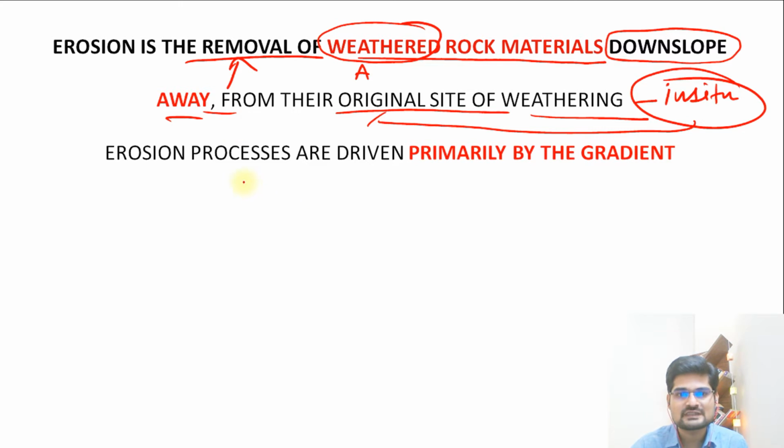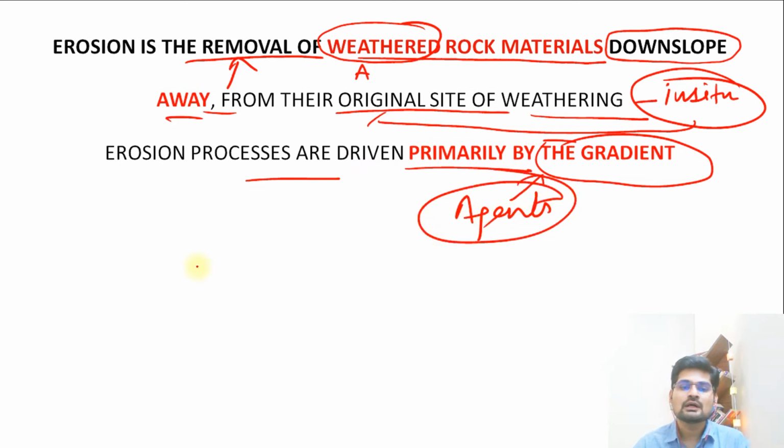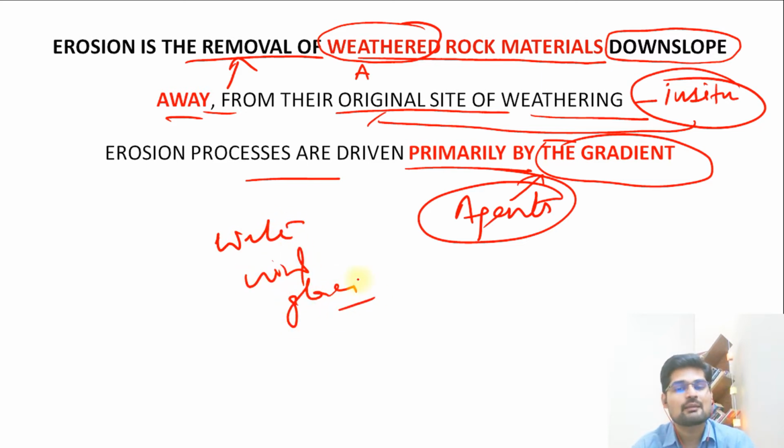Erosion processes are driven primarily by gradient, where transportation agents are important here. That's how agents like water, wind, glacier are important, as well as gravity, that is the slope angle. So removal of material is also triggered by this downslope movement.